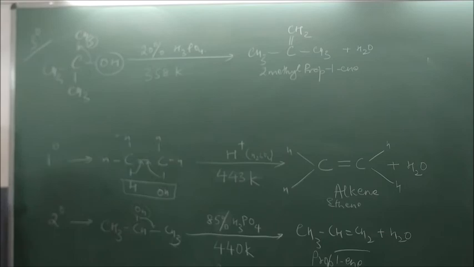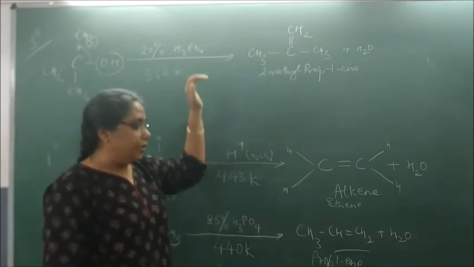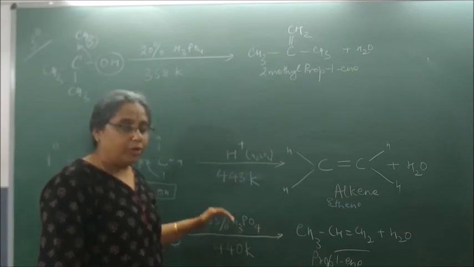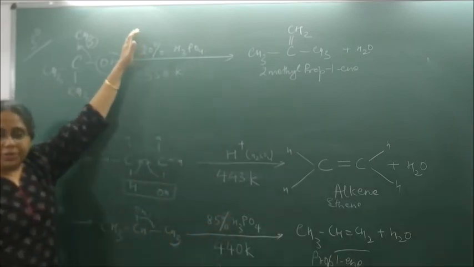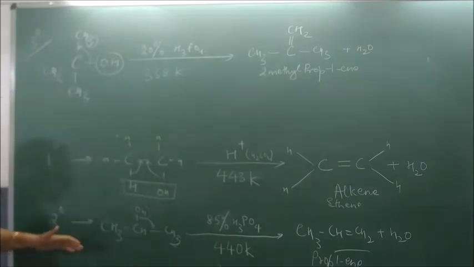Dehydration of primary alcohol is done in presence of 443 Kelvin, secondary alcohol at 440 Kelvin, and tertiary alcohol at 358 Kelvin. This is 100% sulfuric acid, this is 85% phosphoric acid, and this is 20% phosphoric acid. Now, seeing all the three, which gets dehydrated easily? Primary, secondary, or tertiary? Correct.